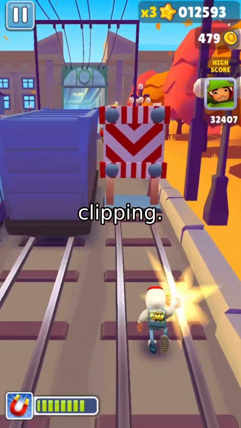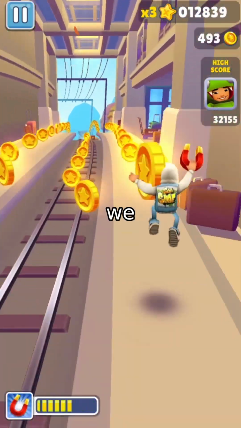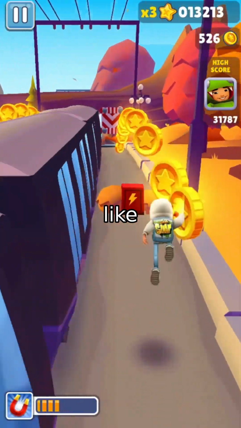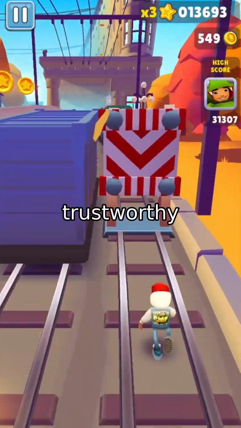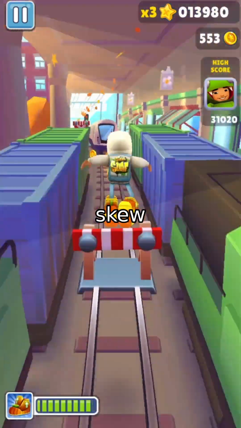Enter weight clipping. Instead of blindly trusting every data point, we clip the most extreme, unreliable estimates, like cutting off the tails of a bell curve. Think of it like a filter. We keep the stable, trustworthy data and ignore the wild outliers that would skew our results.